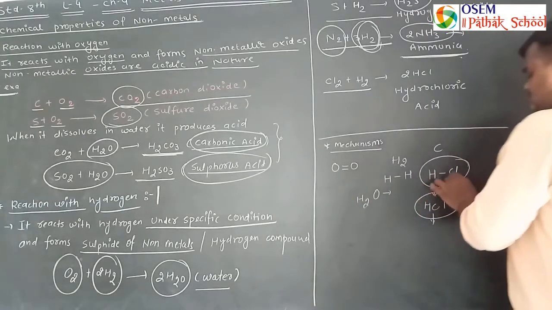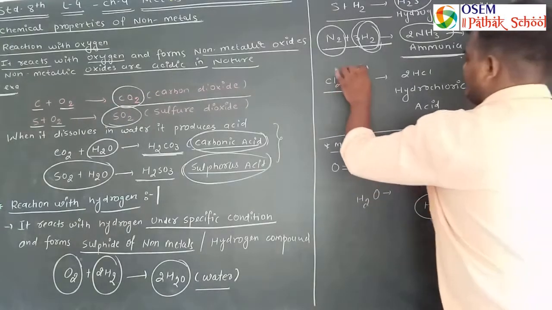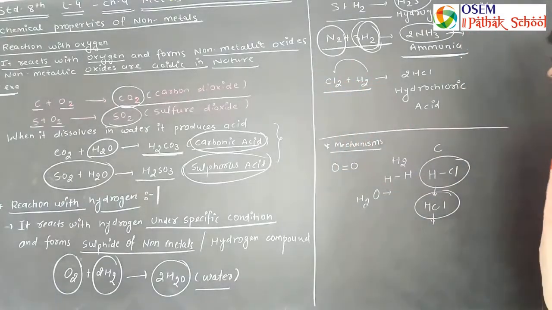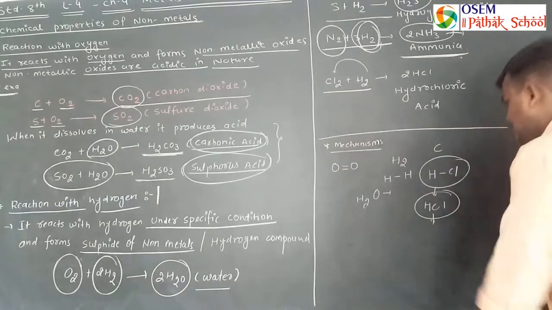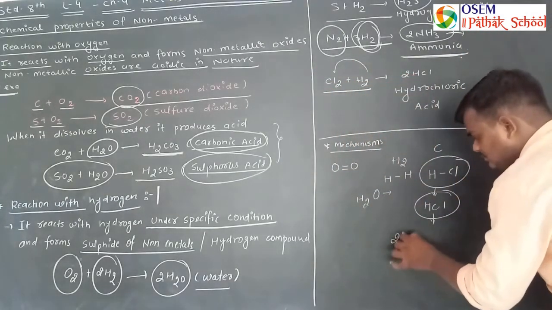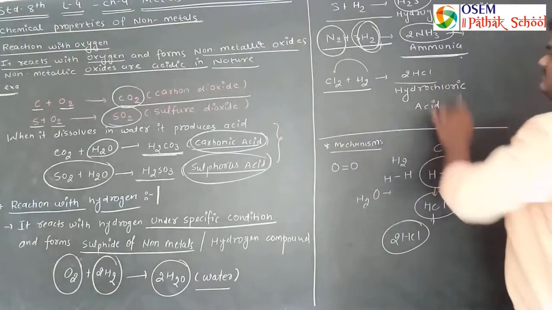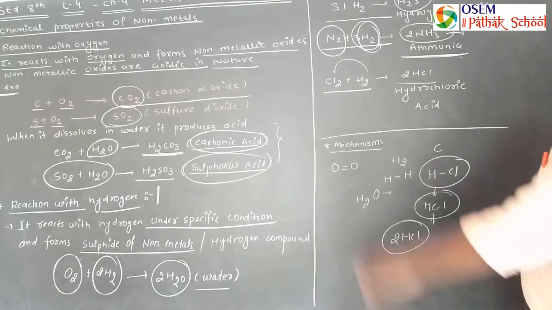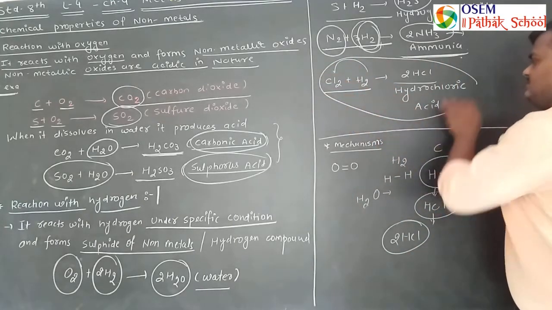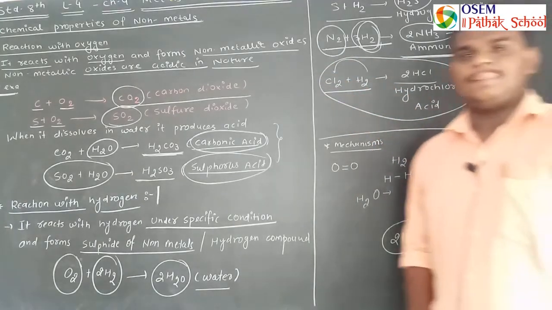Now 1 hydrogen reacts with 1 chlorine, so we require a second hydrogen. So Cl2 plus H2 gives 2 HCl. So this is the formation of hydrochloric acid. This is the reaction, the formation of hydrochloric acid.